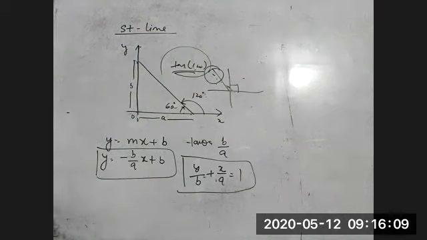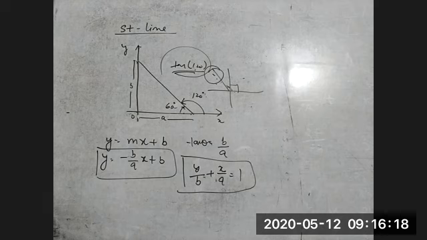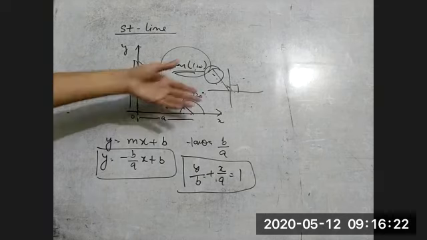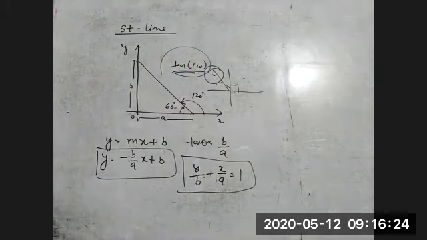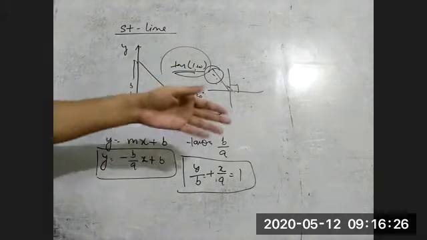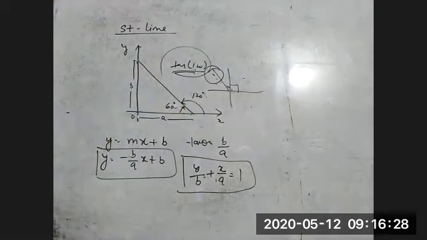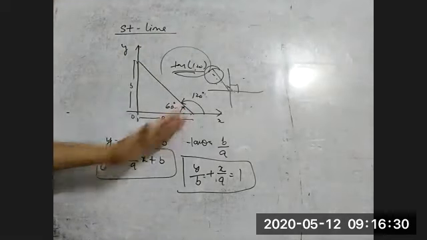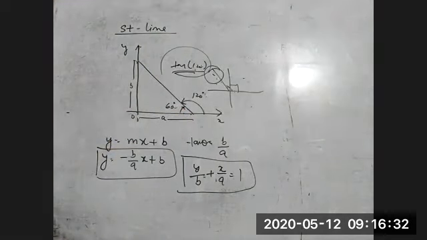So there are so many forms of the equation of a straight line, so you have to practice. You do one thing: just write any equation down. Y is equal to 2x plus 3, 2y is equal to x by 3 plus 2. Like that, just write and try to draw the graph. If you practice at least 5 to 10 questions, then you will get an idea of how to draw the straight line, and from the straight line how to write the equation.